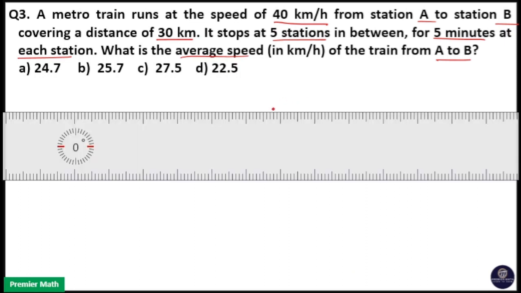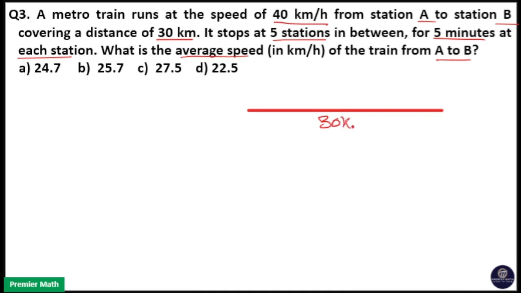Here, a train travels a 30 km distance at a speed of 40 km per hour, and this train stops at 5 stations while traveling this 30 km, and the train takes 5 minutes stoppage time at each station. That means the time taken to travel is equal to distance divided by speed, which is 30 by 40, that is 3 by 4 hour.